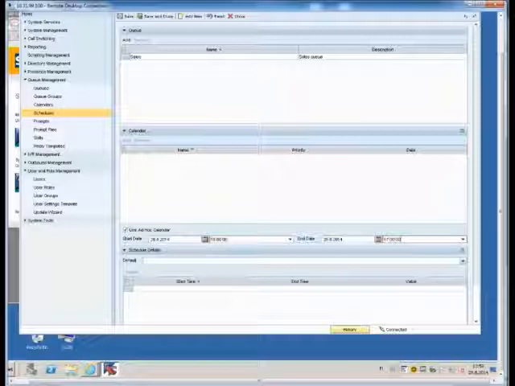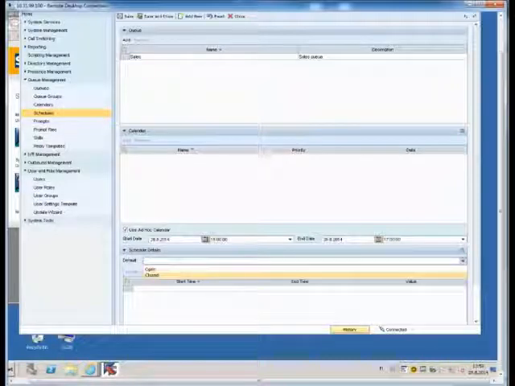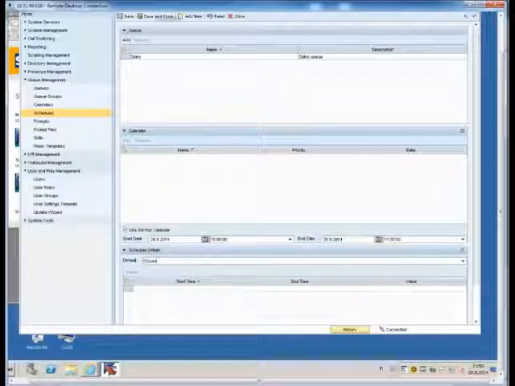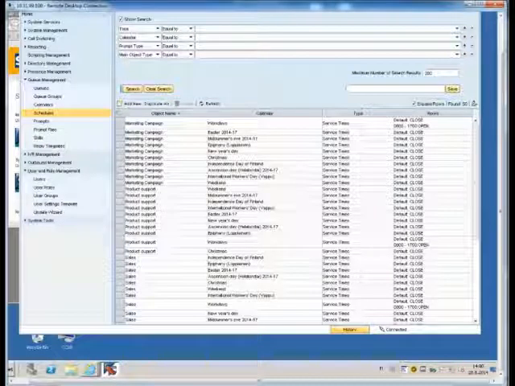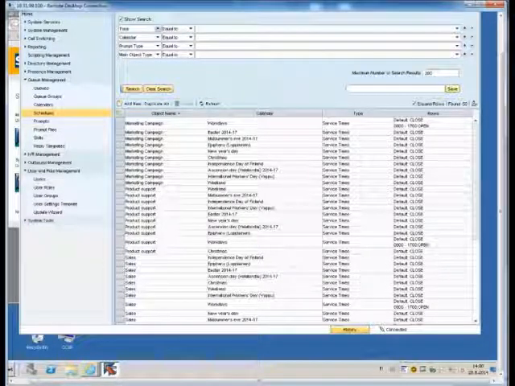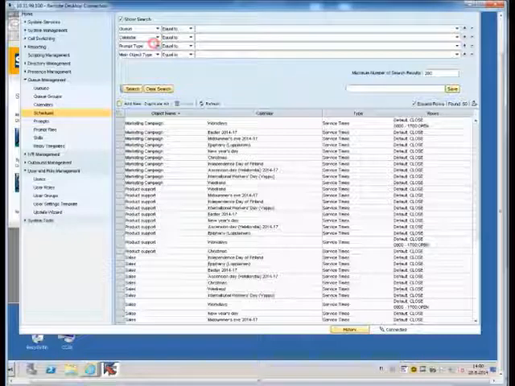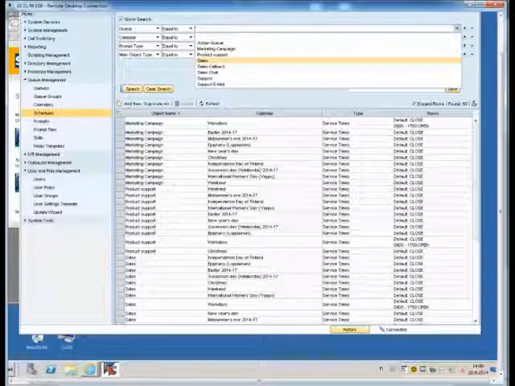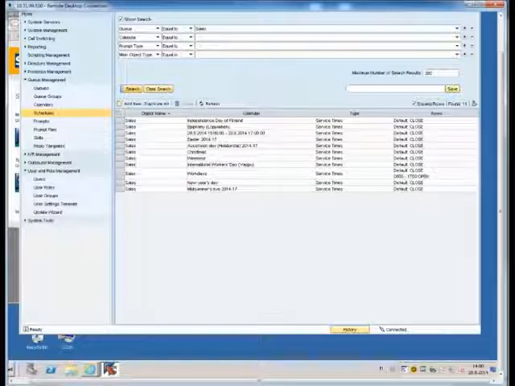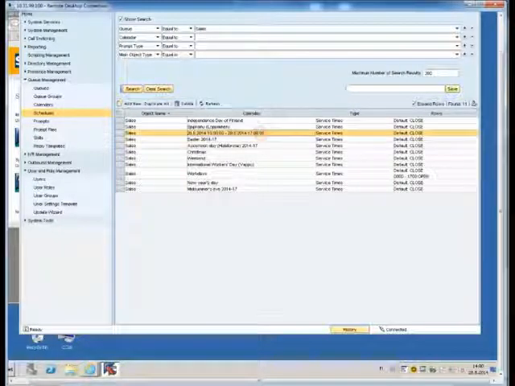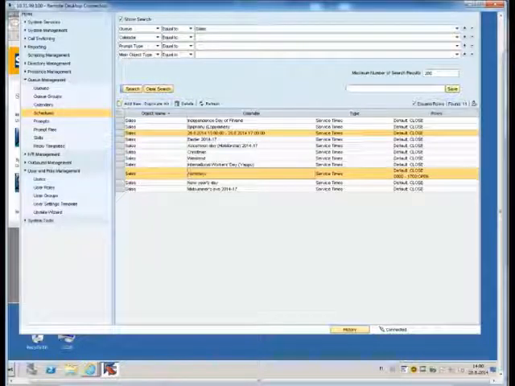Finally, we choose the default function for the new schedule to be closed, and we can click Save and Close. To see the new schedule, we do a search for all schedules on the sales queue. We can see our ad hoc schedule on the list and can compare that with the normal workday schedule.